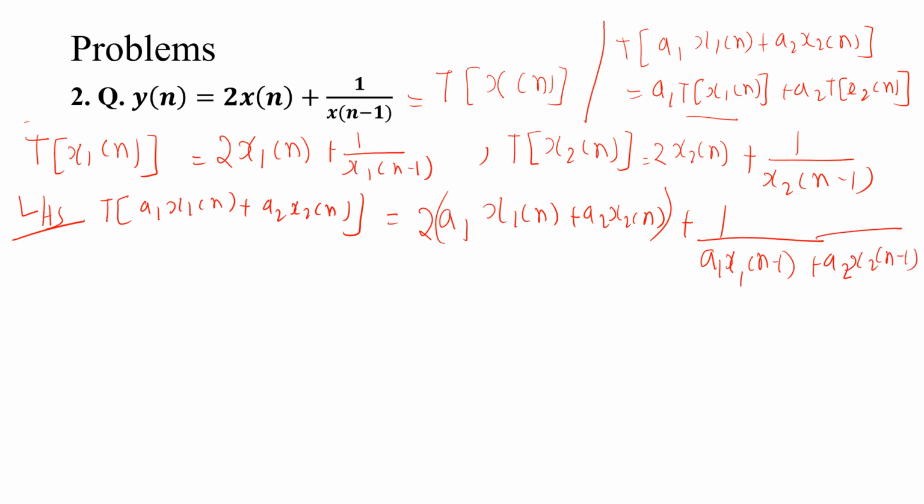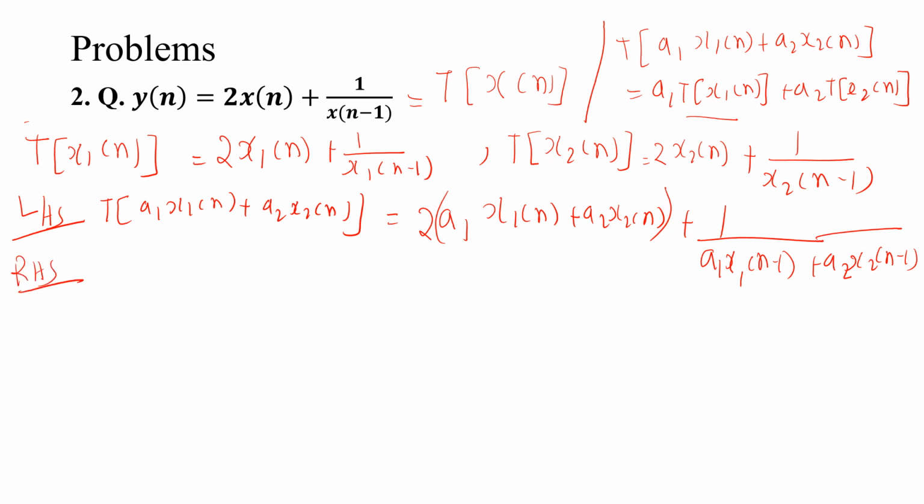As a1 is a constant, a1 x1 of n minus 1 plus a2. This is the LHS side. The RHS side I have to do.